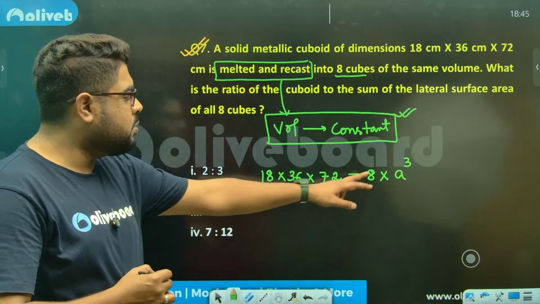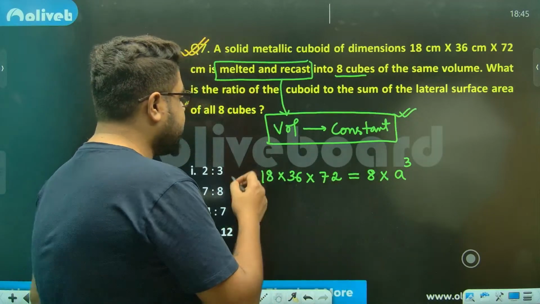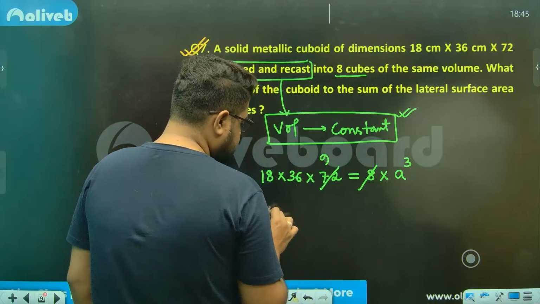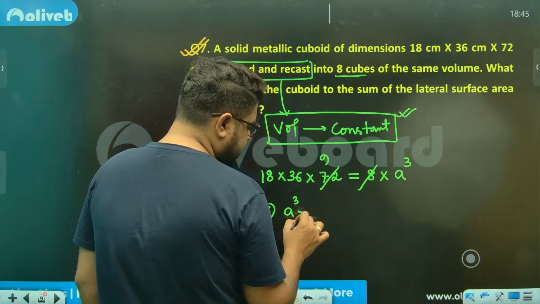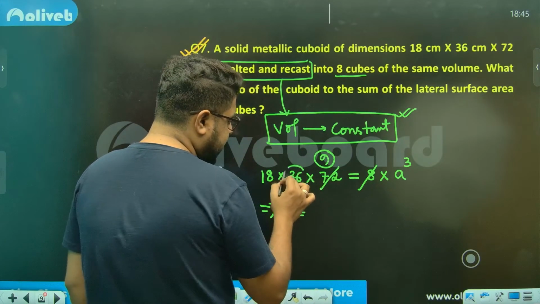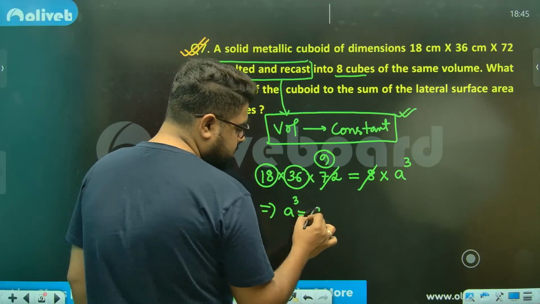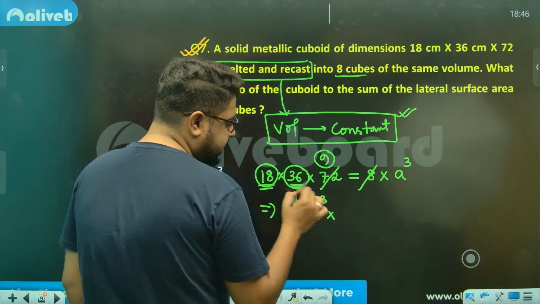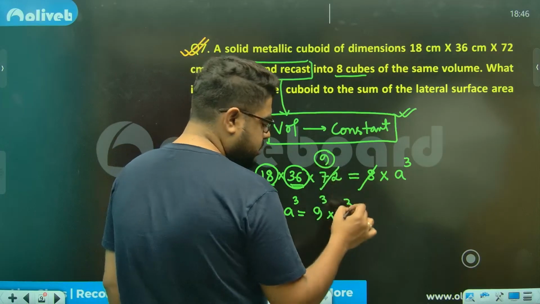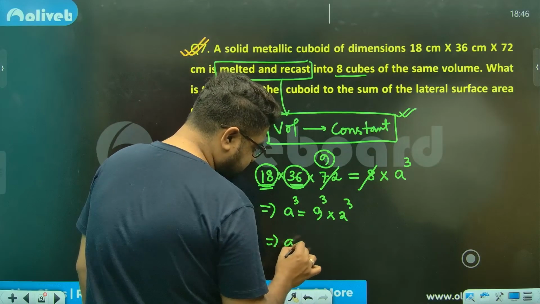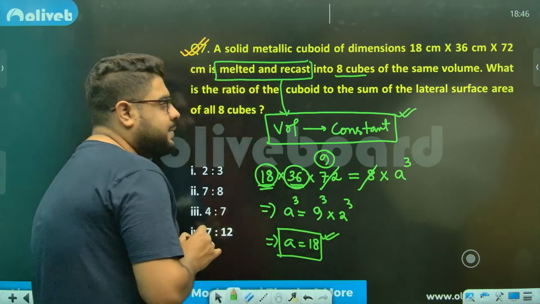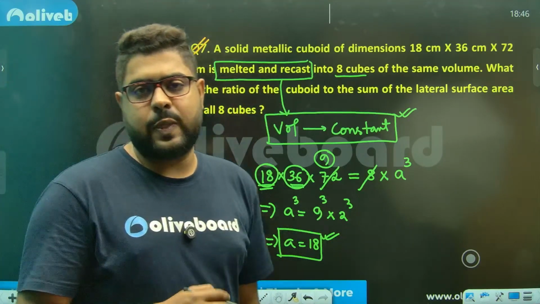A cube is the volume of each cube. Calculate. This is 9, so A cube will be 9 cube into 2 square and there will be a 2, so that is 2 cube. So A will become 9 into 2, that is 18. So 18 centimeter will be the side of each cube.